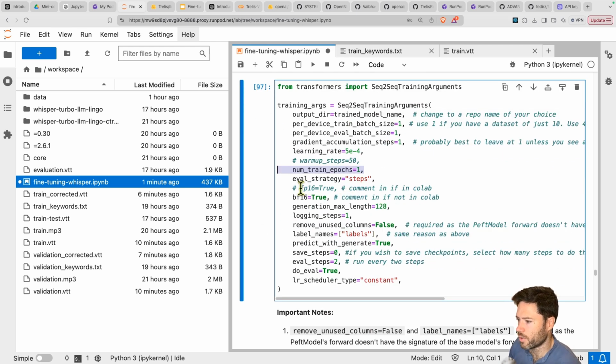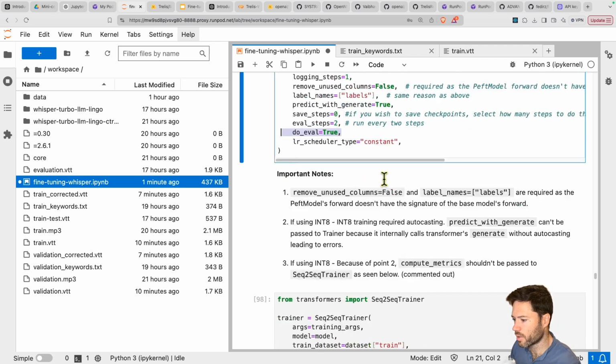If you're in Colab, you'll use FP16. We're using BrainFloat 16 because it's supported by more recent GPUs. The max generation length, 128, so Whisper doesn't generate a ton of text. What else? We're not going to save the model at any intermediate steps. We'll just save it at the end and we'll evaluate every 2 steps. I've got dual eval turned on.